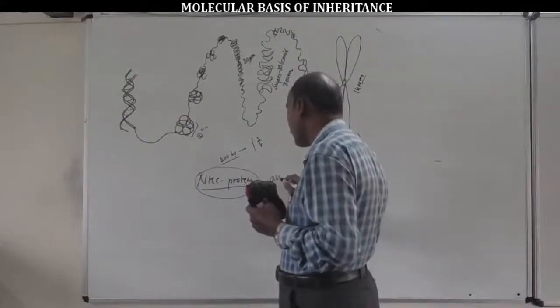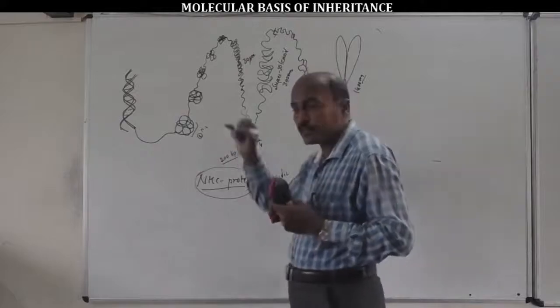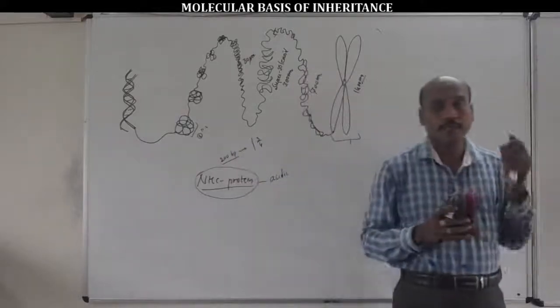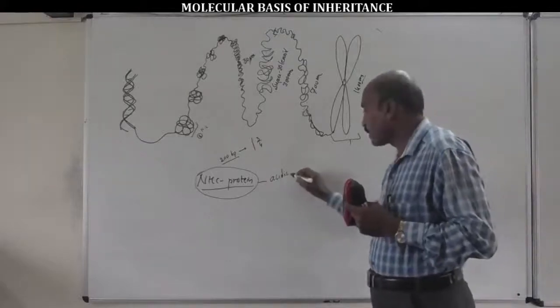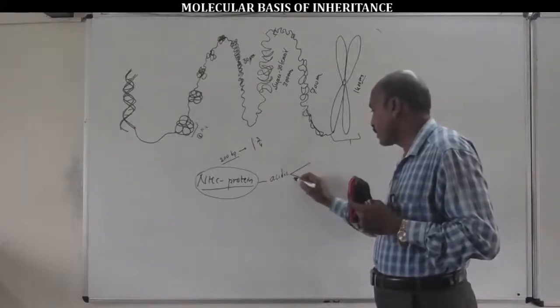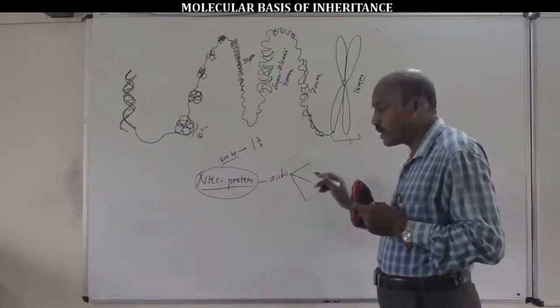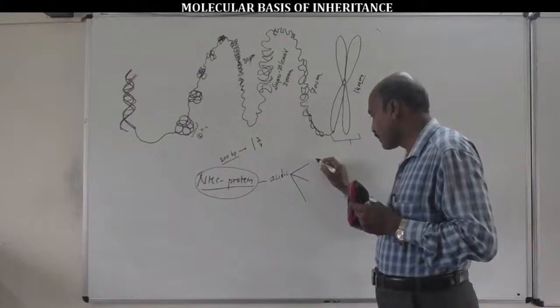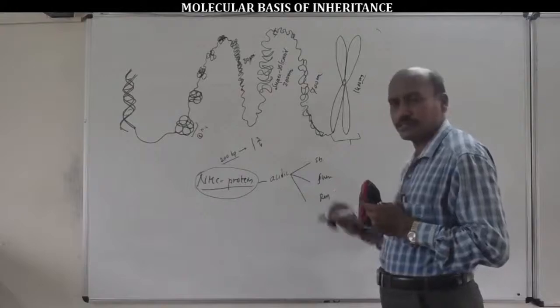Usually they are acidic in nature, very important, while histone proteins are basic proteins. Non-histone chromosomal proteins are of 3 types: structural proteins, functional proteins, and regulatory proteins.